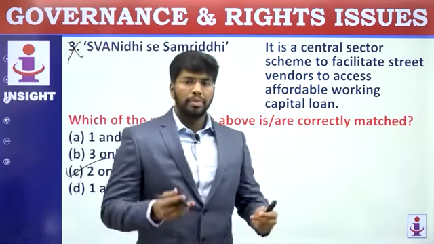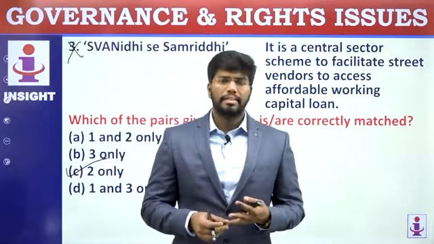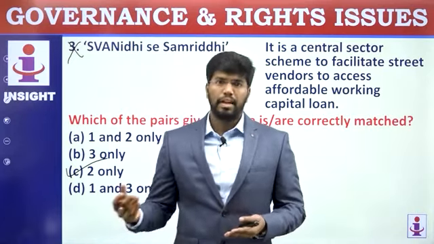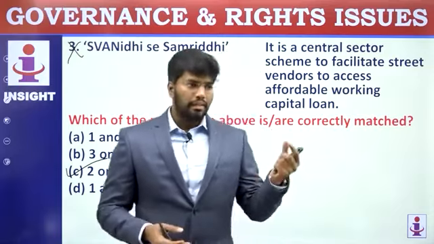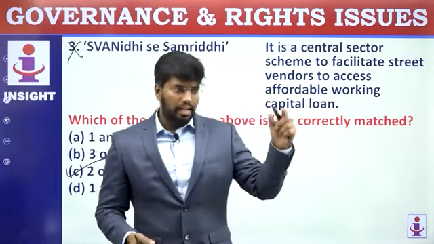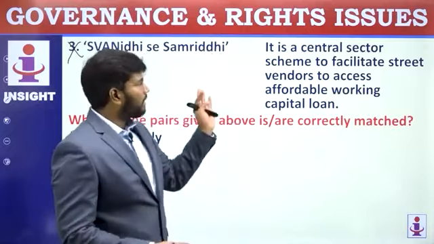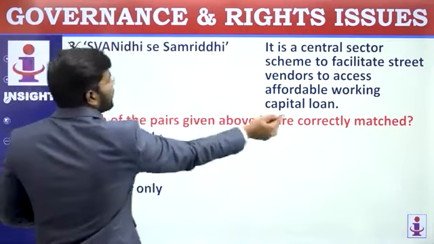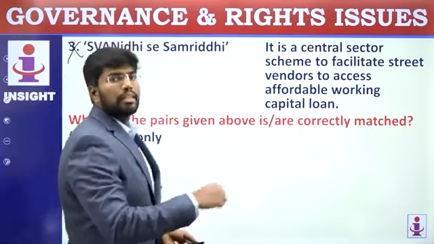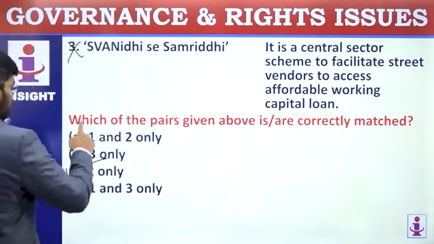What this scheme does: other government schemes like free LPG, Saubhagya scheme, Jan Dhan Yojana, the National Food Security Act. Whether the street vendor's family needs these schemes, whether they have been enrolled. If they have not, they will try to enroll them. So that one is for the capital loan, and this is for enrolling in other government schemes. The government itself will go and check and give them. So both are intermixed. So only 2 is correct.